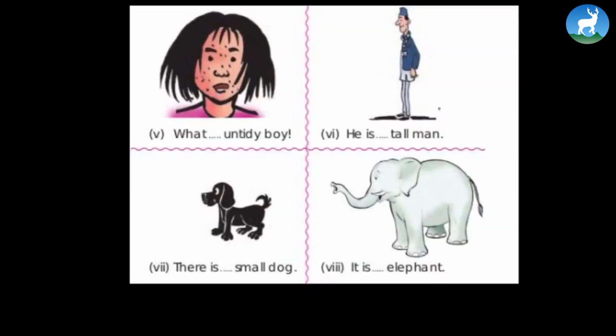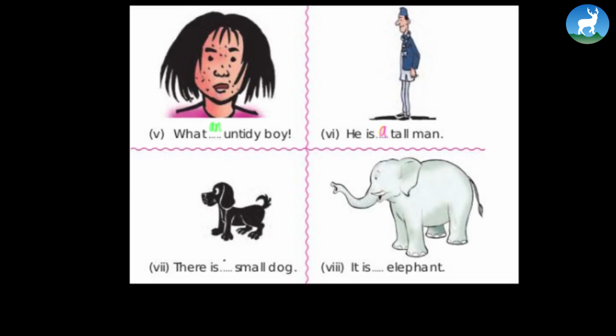Okay, we have some more questions. Look at this boy. Look at his face, his hair and all, his appearance. And we say, what an untidy boy, my God. Look at the way he looks. And this man is rather tall. So we say, he is a tall man. Oops. Can you see that? No, right. Okay, what a tall man. The dog is very cute. It's kind of small.